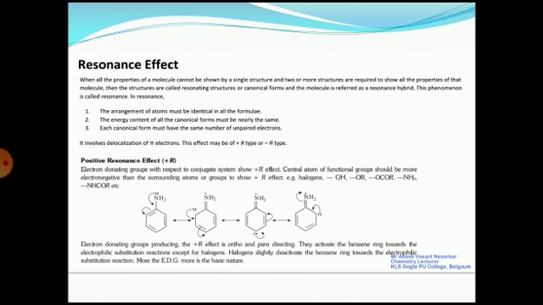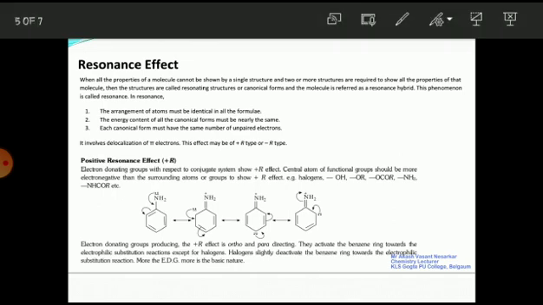When all the properties of a molecule cannot be shown by a single structure and two or more structures are required to show all properties of the molecule, then the structures are called resonating structures or canonical forms, and the molecule is referred to as a resonance hybrid. This phenomenon is called resonance. In resonance, the arrangement of atoms must be identical in all the formulas. That is true. So here groups are identical, atoms are identical in all the formulas.